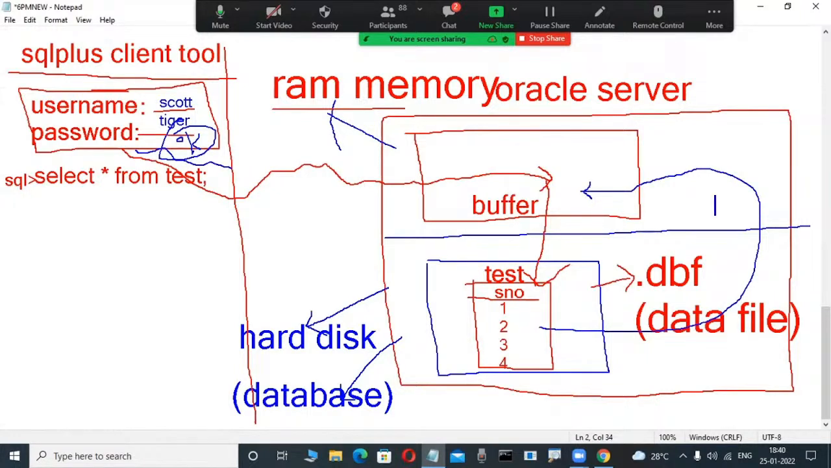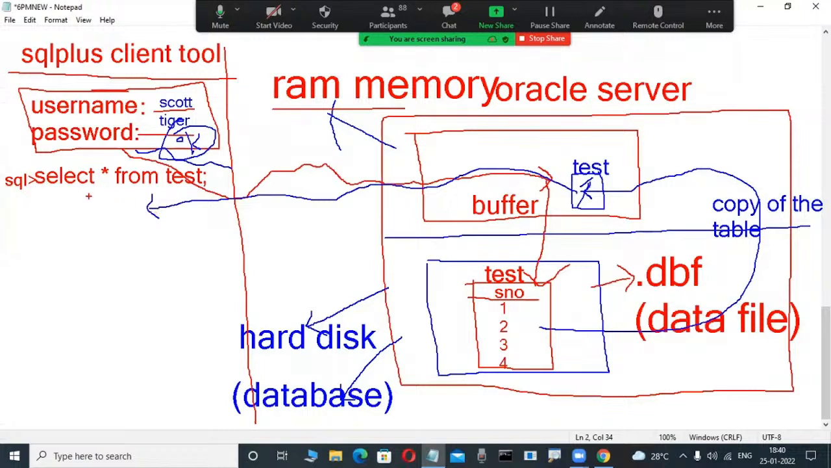This is just imagination, roughly speaking. The copy of the table is transferred into the buffer. Now this table is written into the client tool, and only then is it visible. I will show you practically.